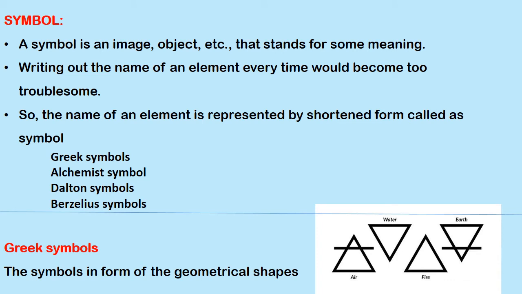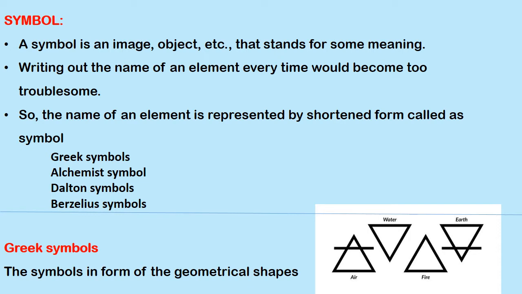Symbol. A symbol is an image, object, etc. that stands for some meaning. Writing out the name of an element every time would be too troublesome. So the name of an element is represented by a shortened form called a symbol. There are four types of symbols: Greek, alchemist, Dalton, and Berzelius symbols.